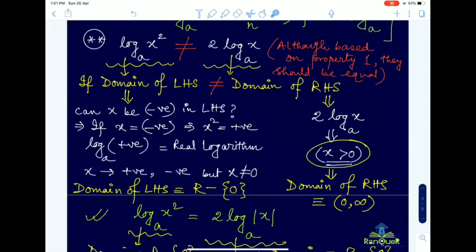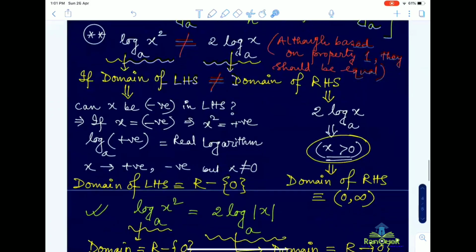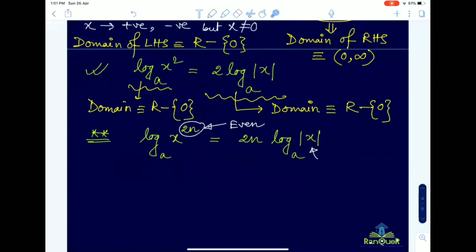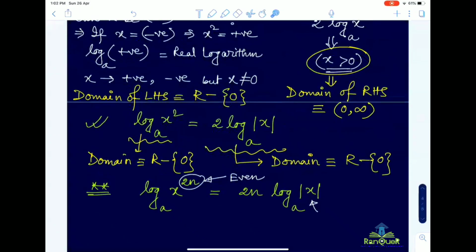Of course, it is not correct, but better to clear your misconception at the grassroots level. By property 1, the exponent will come in front, but you have to put the modulus, otherwise the domain on both sides will not be equal. Any confusion, anyone up to this?